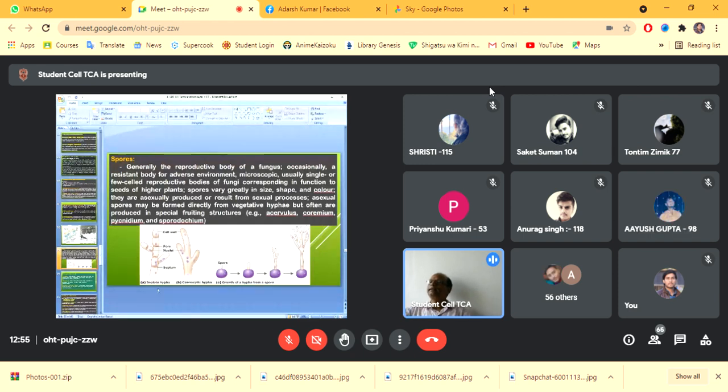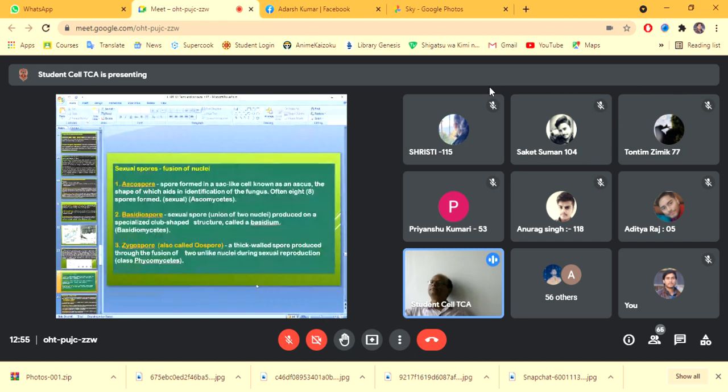You can see this hyphae. Here is the coenocytic hyphae. The spore germinates and forms hyphae. Then the hyphae produce a network, that is the mycelium. So again, some of the terms used in plant pathology.